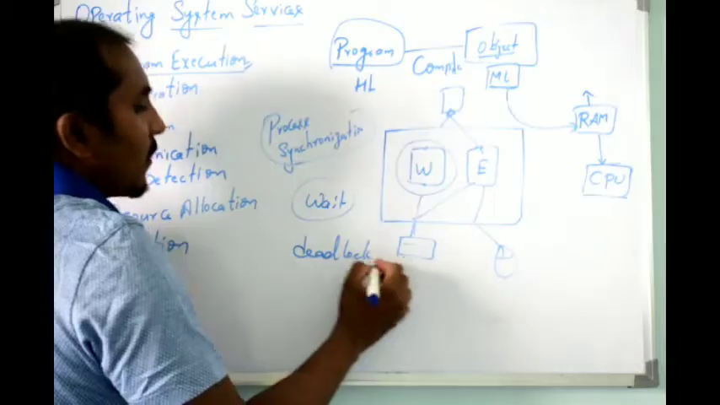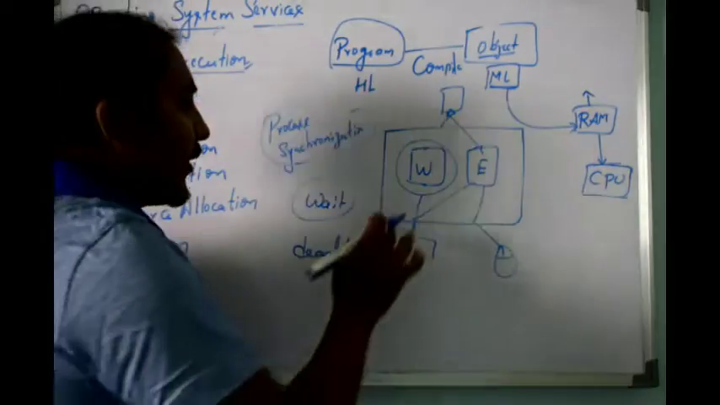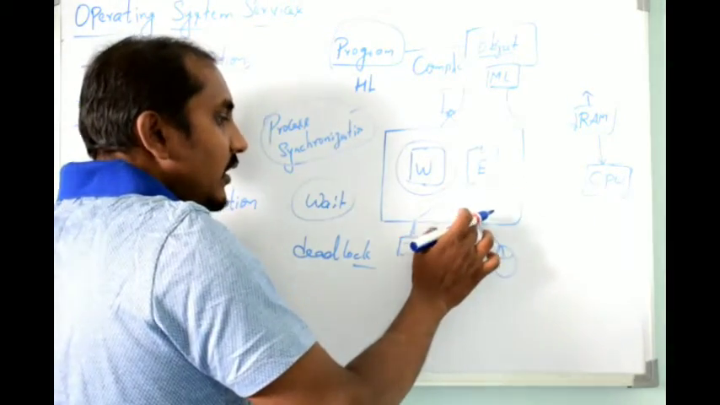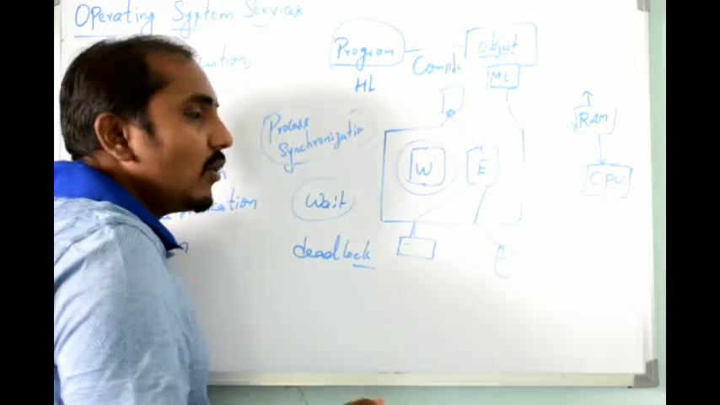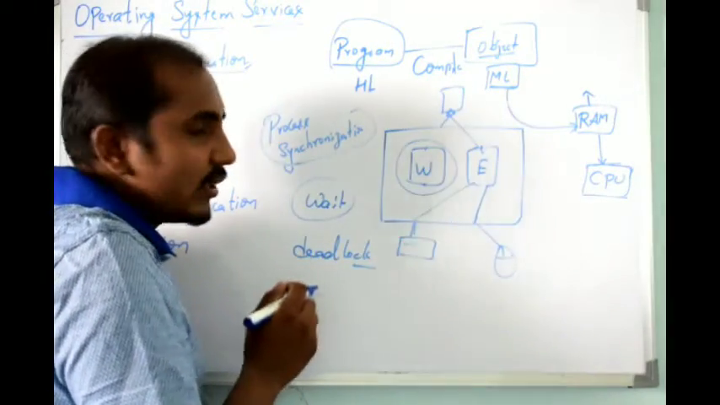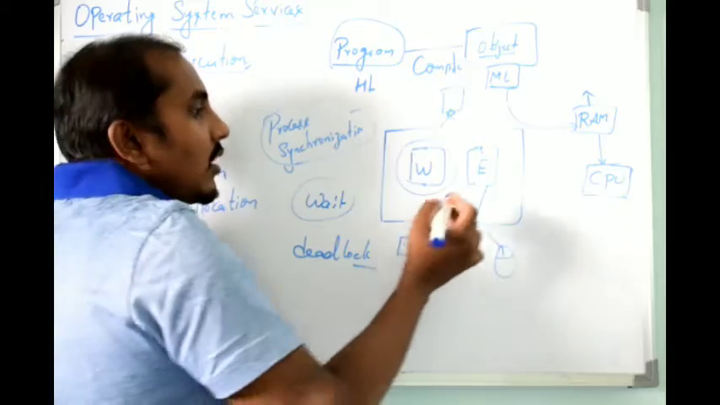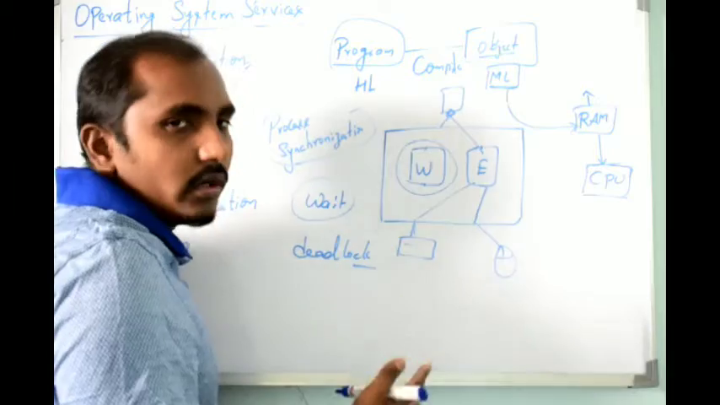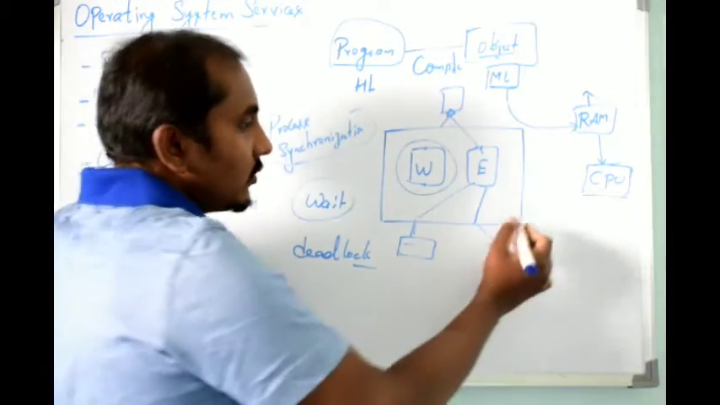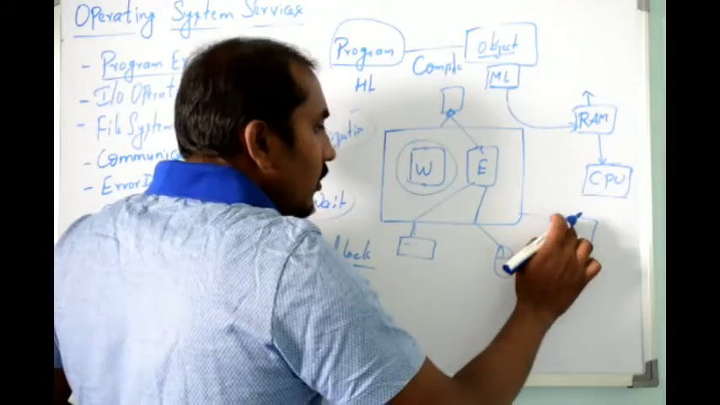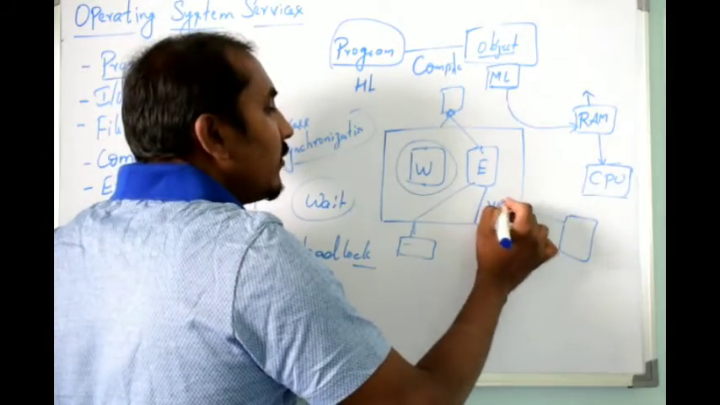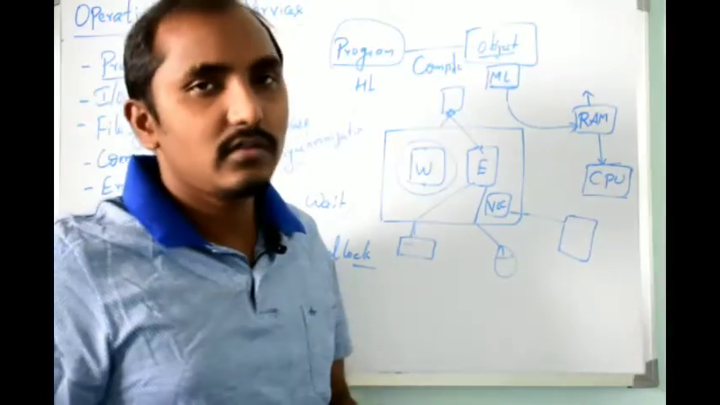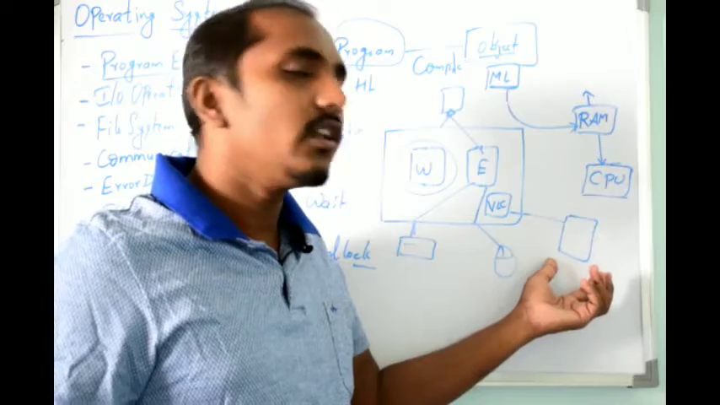What is deadlock? Say, for example, just as an example, the keyboard is used by Excel, the mouse is also used by Excel, and the monitor is also used by Excel. Suppose I want to produce some sound or animation in the speaker. Suppose I have a speaker connected to the computer, and this speaker is used by one more application, say a VLC player. The VLC player is playing a song, and the song is given as output in the speaker.